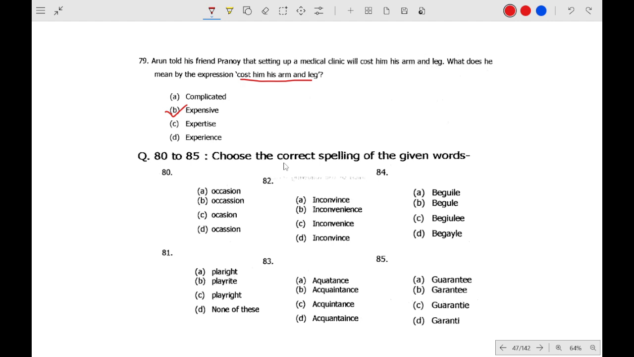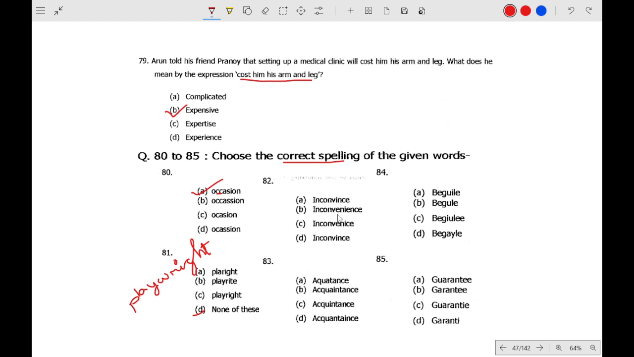Choose the correct spelling. So which one is the correct spelling? You can do it very easily. Occasion, double C, one S. All of these are wrong. None of these. So what is the correct spelling? It will be playwright, WRIGHT. Playwright will be the correct spelling.